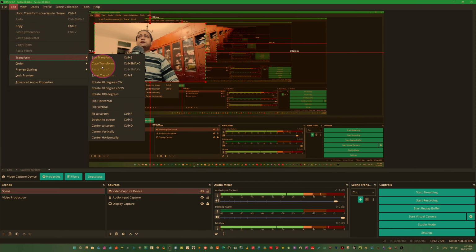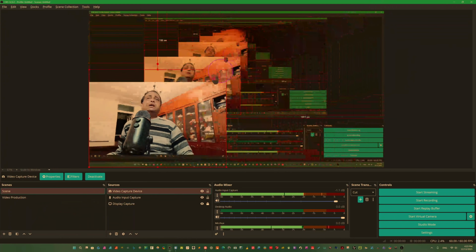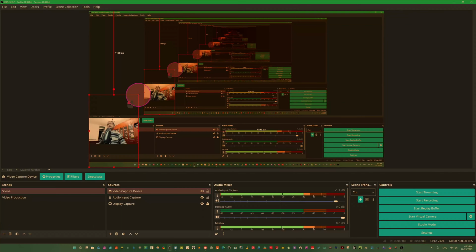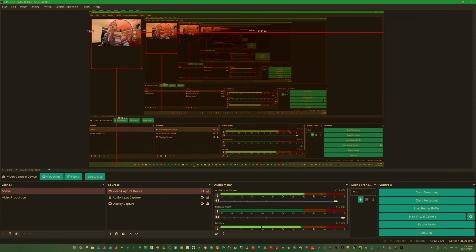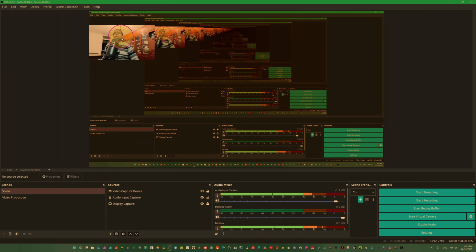In edit transform, copy transform, you can rotate, you can fit to screen. If you want to fit to screen here, fit to screen. Now we can come to this and hold this corner here, make it smaller, and I want to put it here, for example, here for streaming. We can even lock this. Just click here and we will not lose anything. So it's locked now.